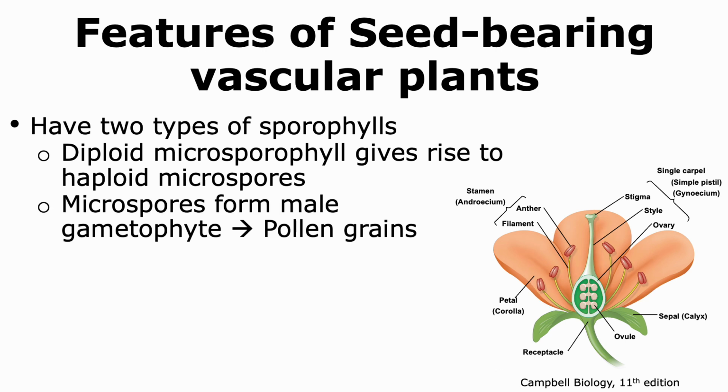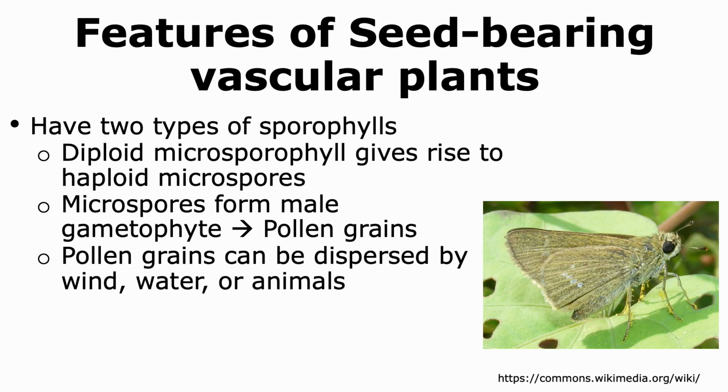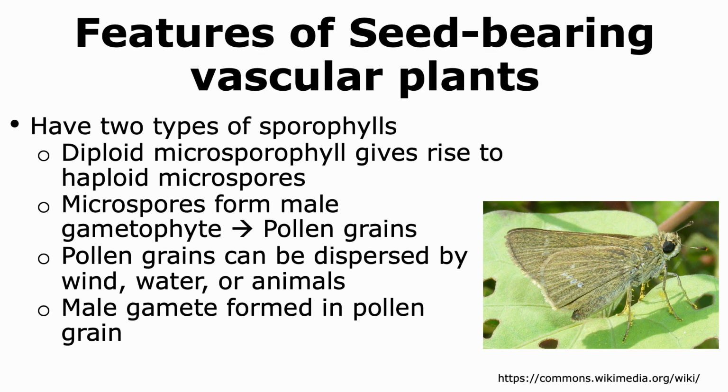The microspores that arise in the microsporophylls form the male gametophyte. The male gametophyte is also called a pollen grain. Pollen grains are very light and small and can be dispersed easily by wind, water, or animals. The male gamete is formed within the pollen grain.